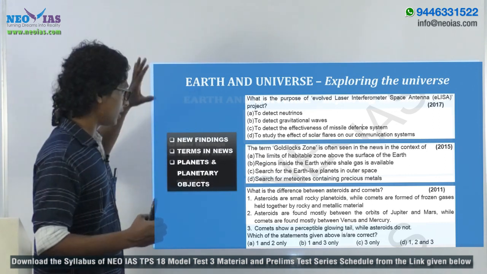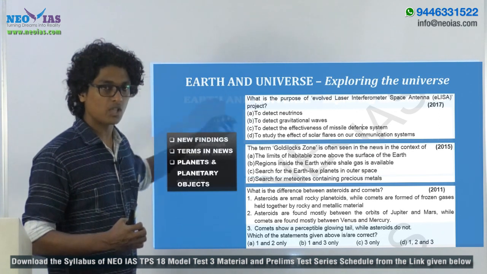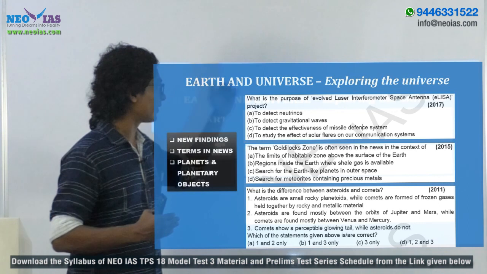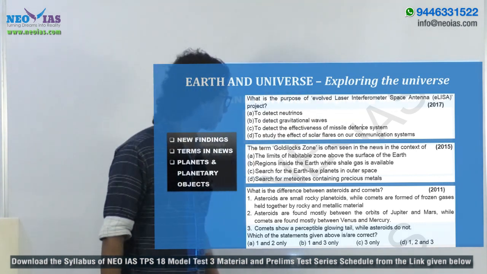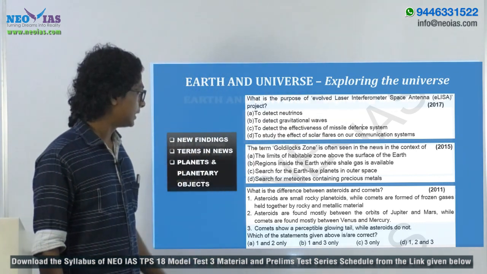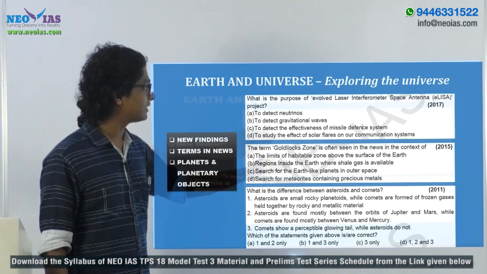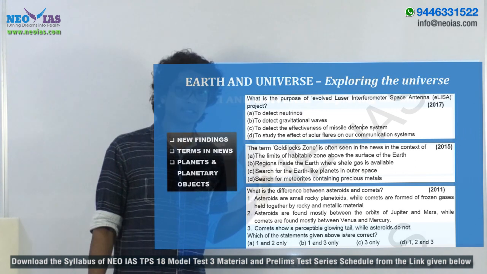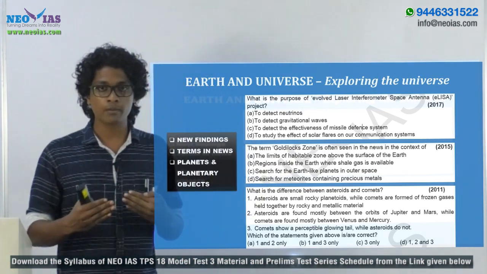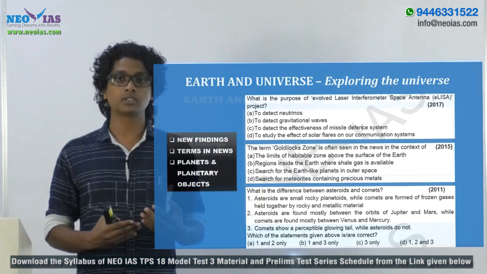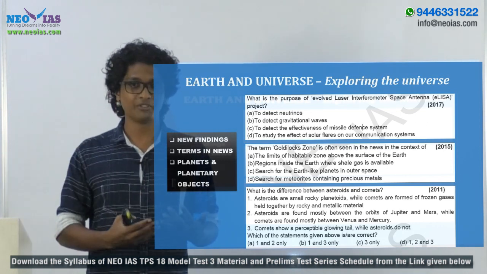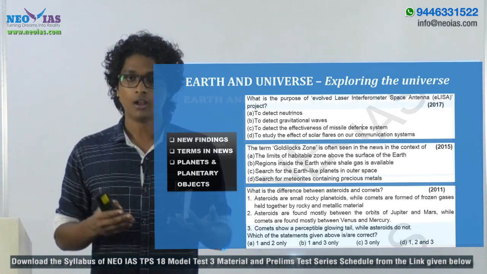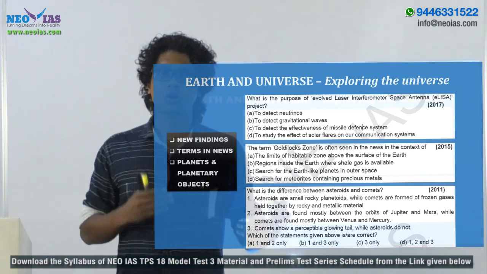So for MD3, you have to study the new findings in the field of exploring the universe. Another question: the term Goldilocks zone is often seen in the news in the context of... If new terms related to the universe come up, you will have questions based on that, for example exoplanet, black hole, comet or anything like that.